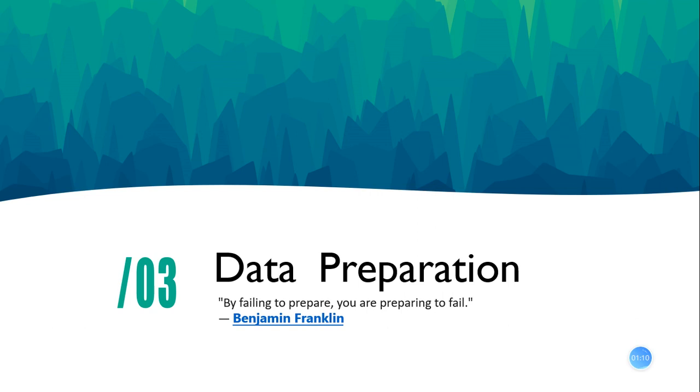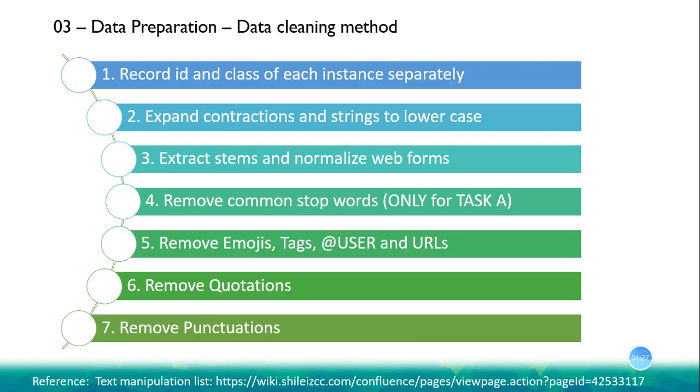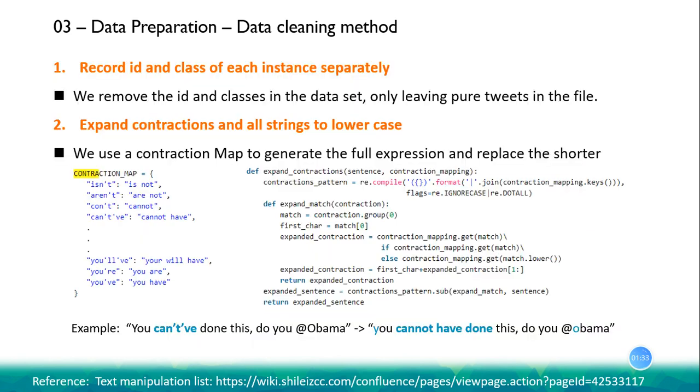Here comes the most exciting parts. Let's get our hands dirty and start to deal with data. An interesting fact is that we find every task unique and requires independent consideration. So for this work, we treat each task individually and come up with 7 ways to clean the data. The first step is just to extract the tweets.